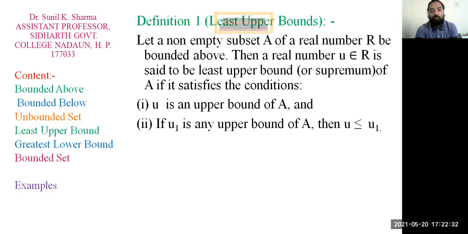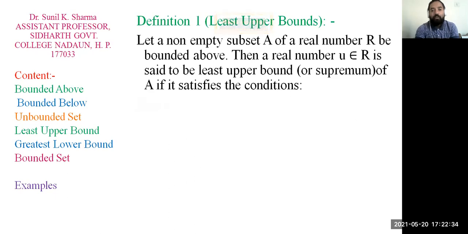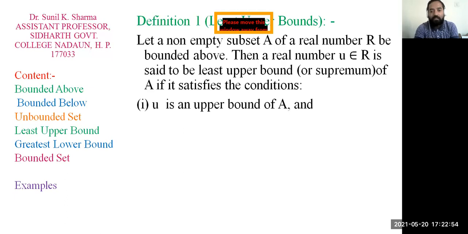So least upper bound. Let a non-empty subset A of the real numbers be bounded above. Then a real number U belongs to R is said to be the least upper bound, or we can say supremum of A, if it satisfies the conditions. First condition, U is an upper bound of A.